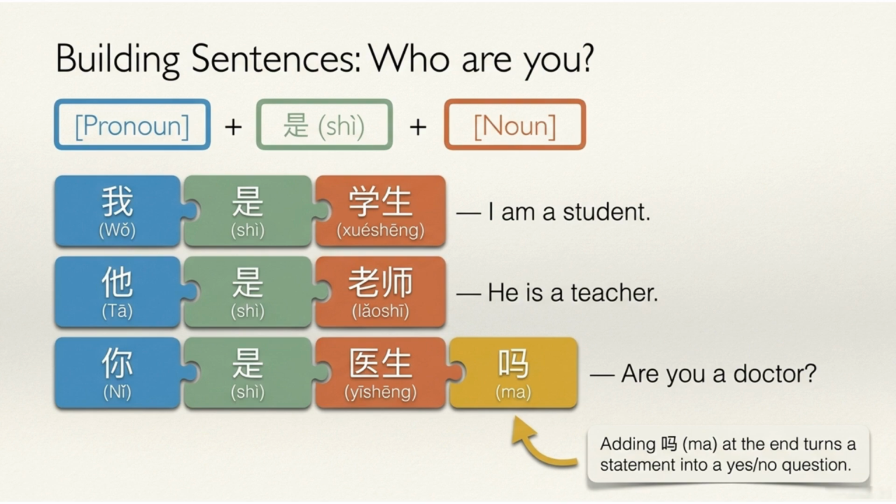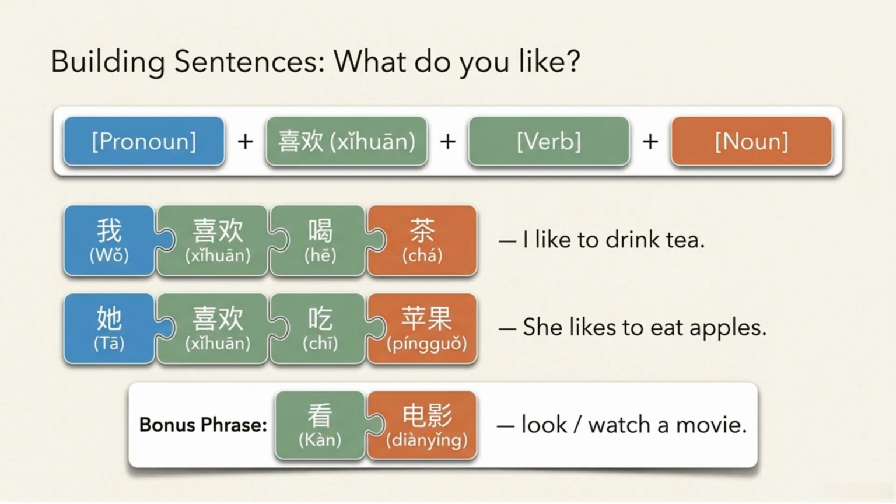To ask a yes-no question, simply add ma to the end of the statement, such as, are you a doctor? To express what you like, the structure is pronoun plus xihuan plus verb plus noun. For example, I like to drink tea. A bonus phrase is wo xihuan kan dianying, which means I like to watch a movie.